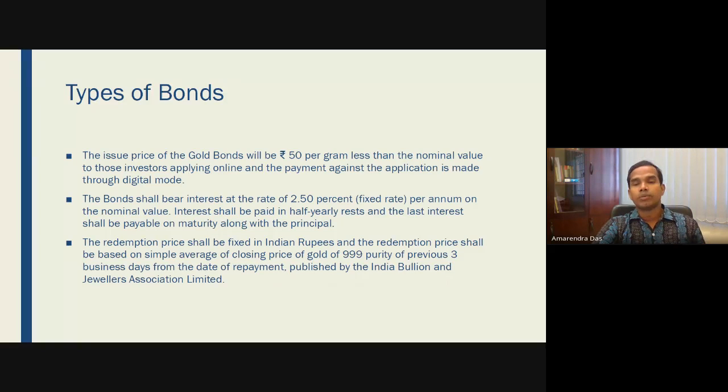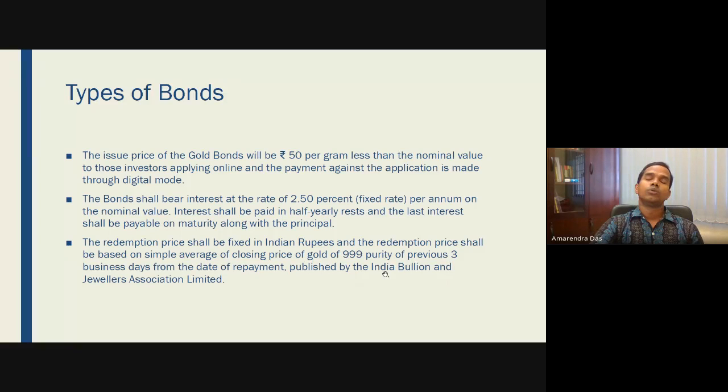Then we will take the market price of the previous 3 days and take the average of that, because gold price fluctuates every day. That is basically published by the Indian Bullion and Jewelers Association Limited. So that price will be given to you.